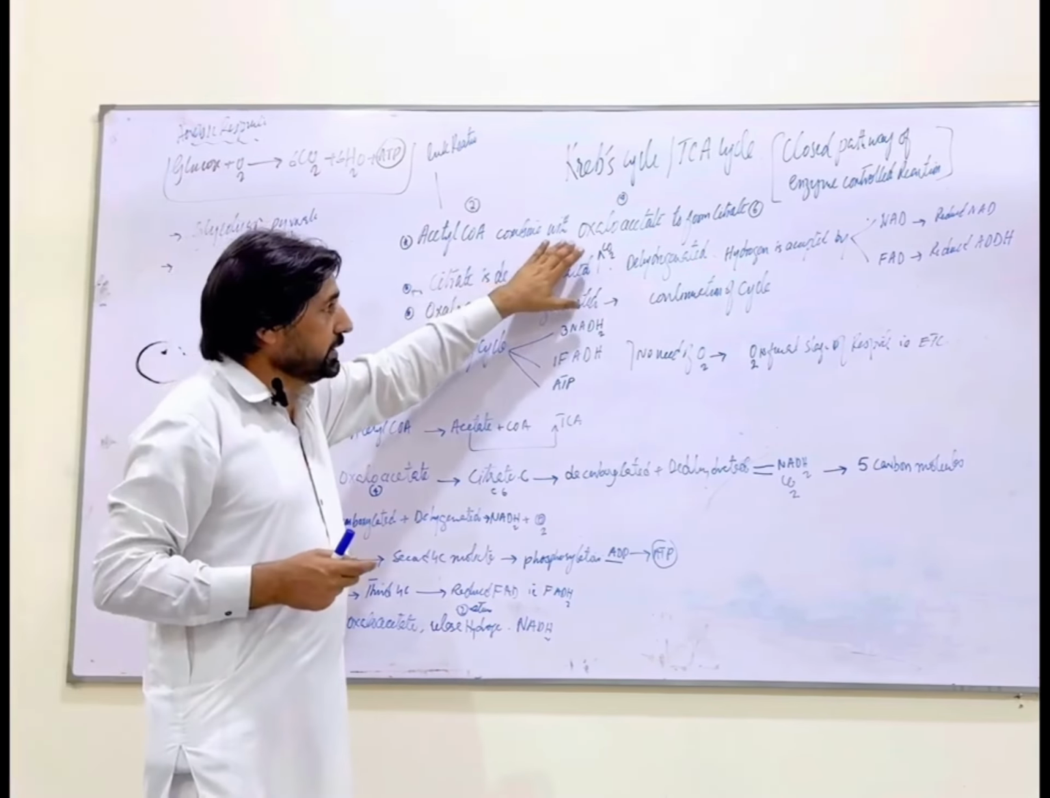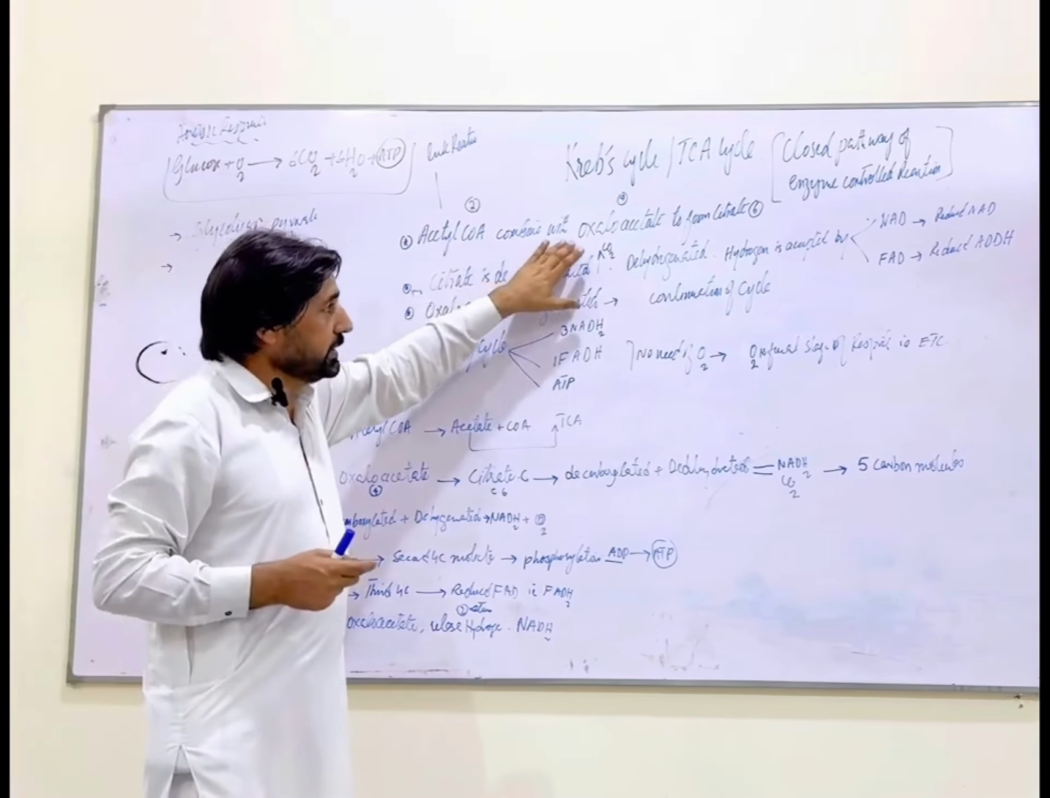Acetyl CoA is a 2-carbon compound and oxaloacetate is a 4-carbon compound. So this acetyl CoA, the 2-carbon compound, combines with oxaloacetate, the 4-carbon compound, to form a 6-carbon compound, which is known as citrate. Citrate is a 6-carbon compound formed by the combination of acetyl CoA, a 2-carbon compound, and oxaloacetate, a 4-carbon compound.